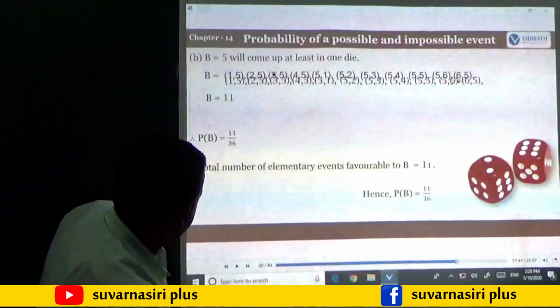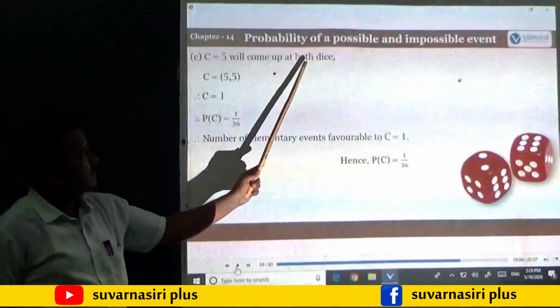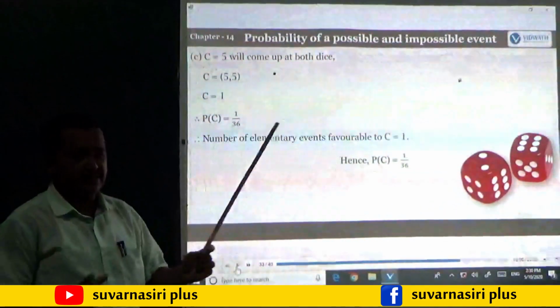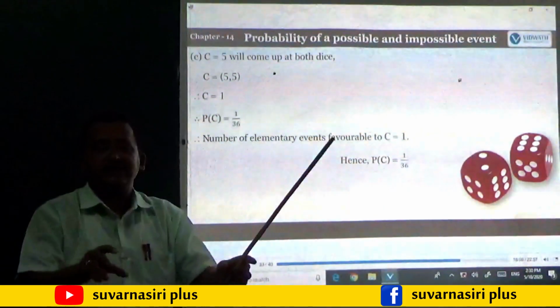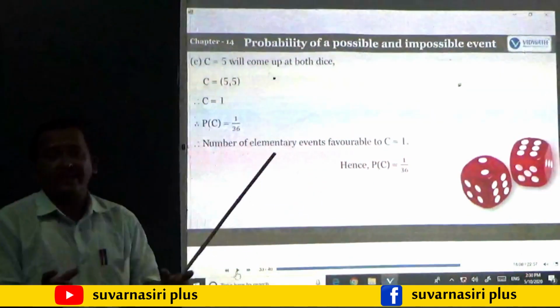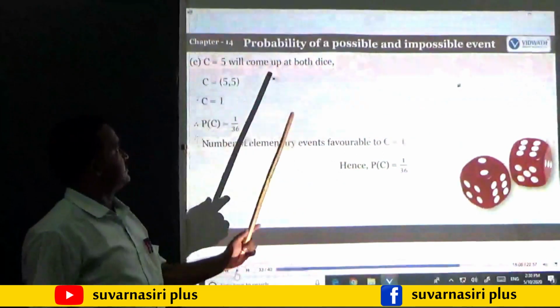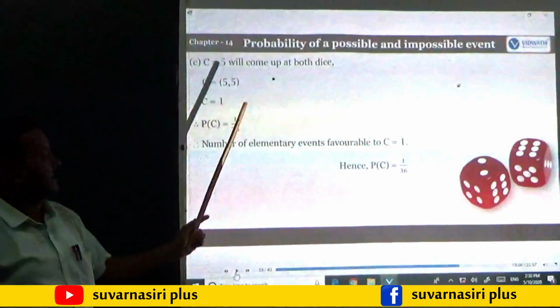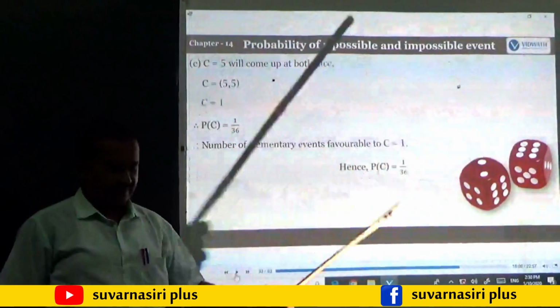And the last event is 5 will come up on both dice. Means on the 2 dice we are throwing, 5 should come on both. Understood? Means 5, 5 should be the set in the total number of 36. That is having only one possibility. That is 5, 5. The probability will be 1 by 36.